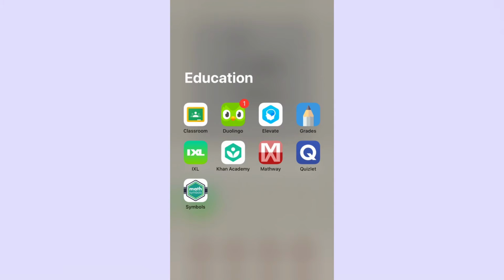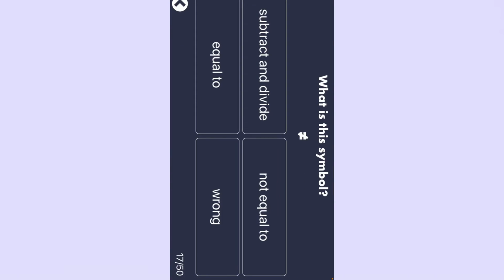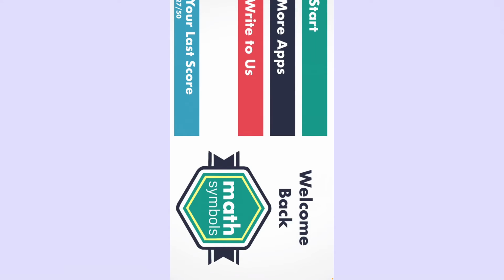They have Math Symbols, so it's my favorite. Okay. So first of all, I'm gonna quit. Welcome back. Math Symbols. First of all, how do I start? When I started downloading, it was last year, 2020, before we moved into our new house. Jessica told me, "Look, I found a new app called Math Symbols." I said, "Okay, can I see?" "Oh, it looks cool. Can I try?" "Yes." Then I tried, then I downloaded on my phone.